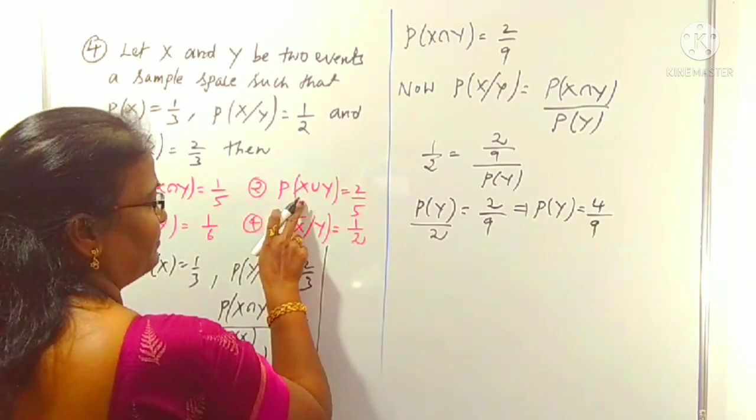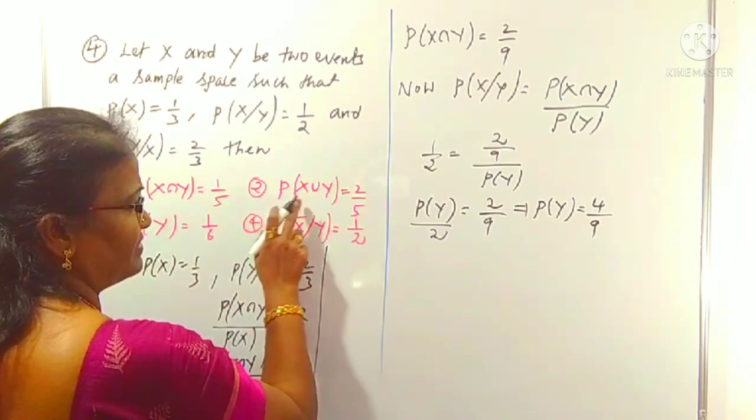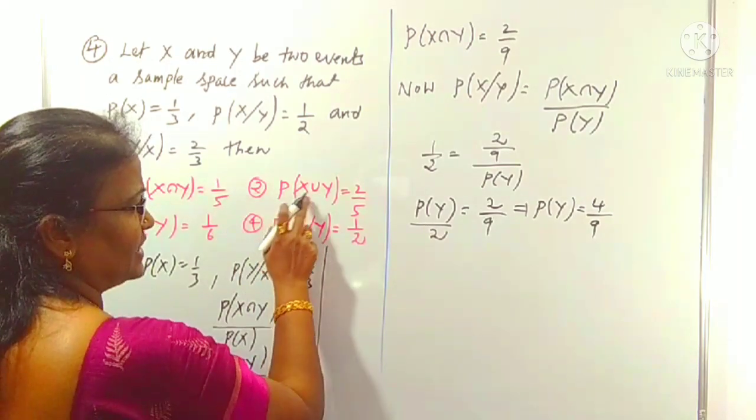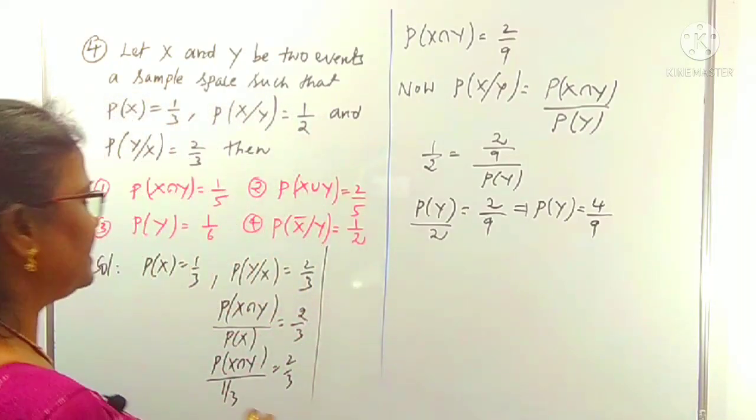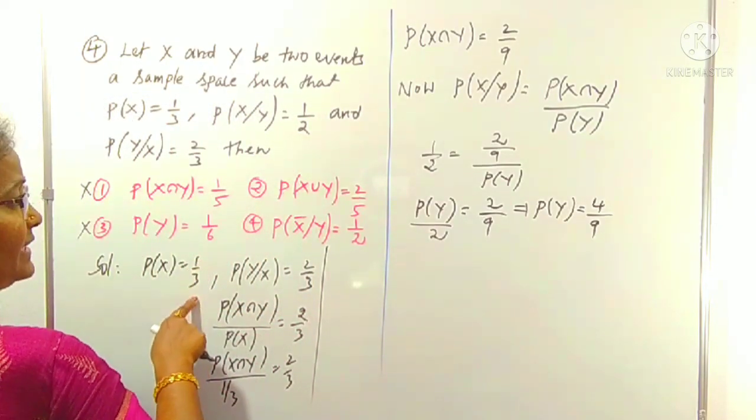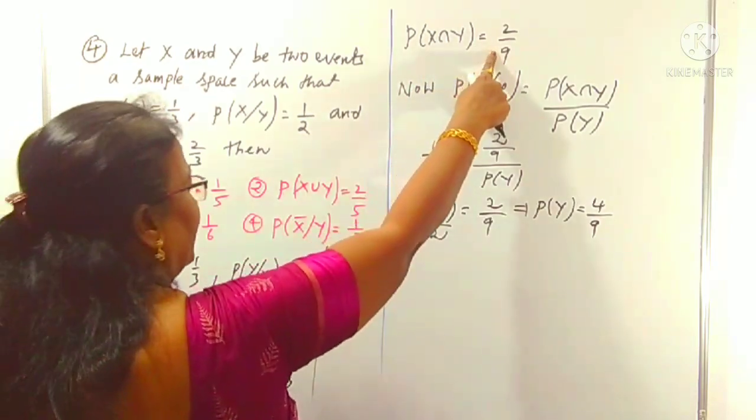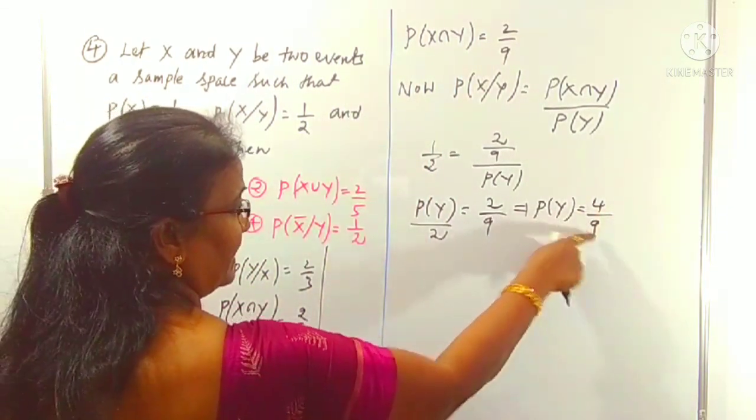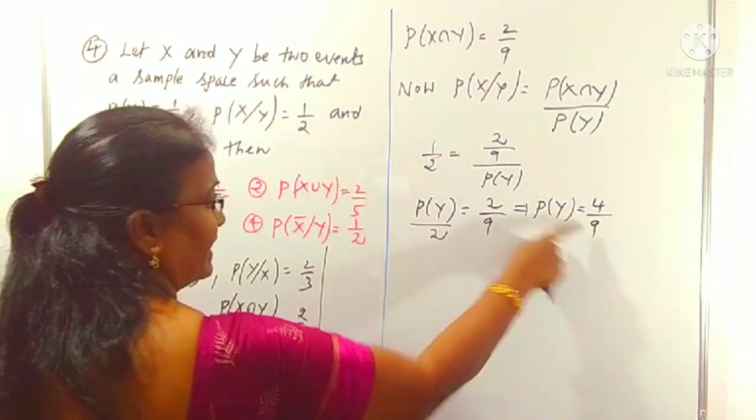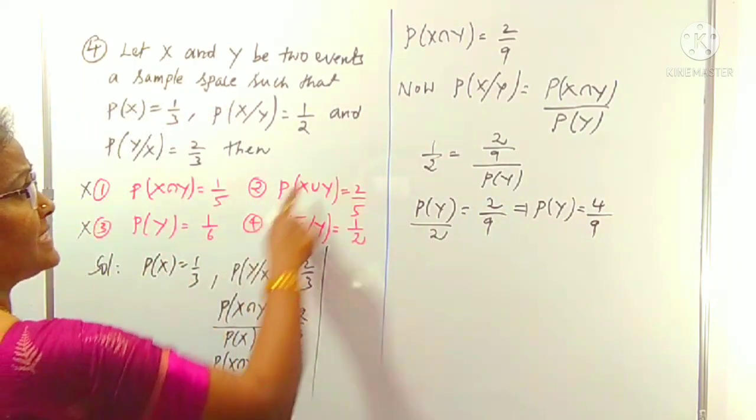Let us check the second option. X union Y means what? P of X plus P of Y minus the intersection. P of X is how much? 1 by 3. P of Y is 4 by 9. 1 by 3 plus 4 by 9 we can calculate, with minus 2 by 9.